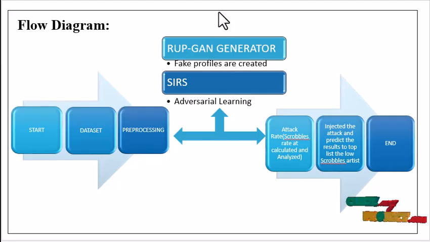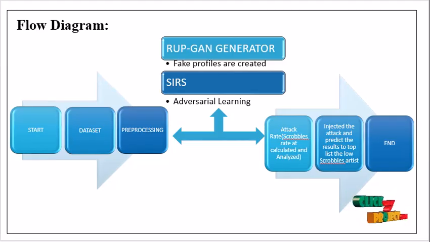The main role of the detector is to detect whether the profile is fake or real. If profiles are fake, the faker tweaks them so they look very realistic, and these steps are repeated until the profile passes as real.